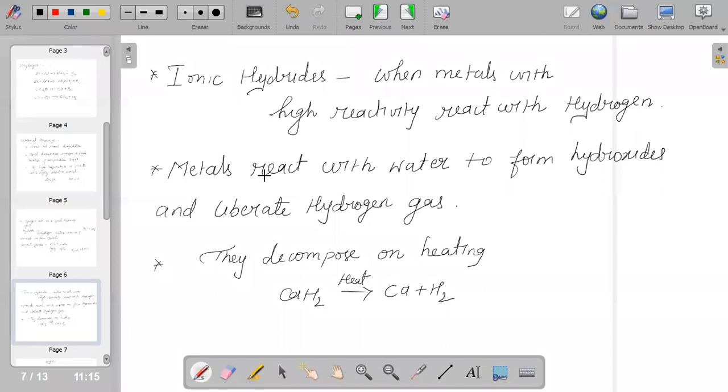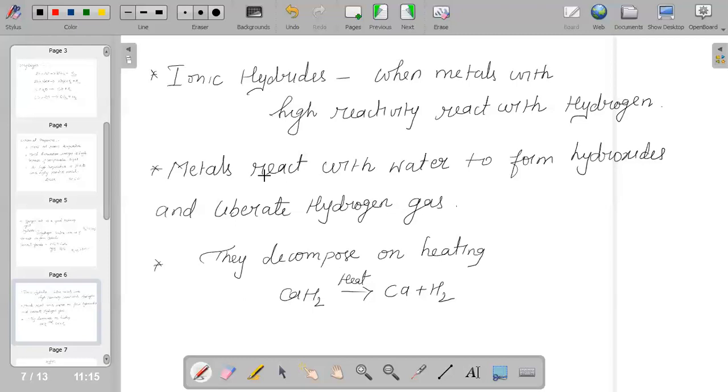When we talk about characteristics of ionic hydrides, the first thing that should come to us is that they have a crystalline structure with high melting and boiling points, and their density is higher than that of the metals.